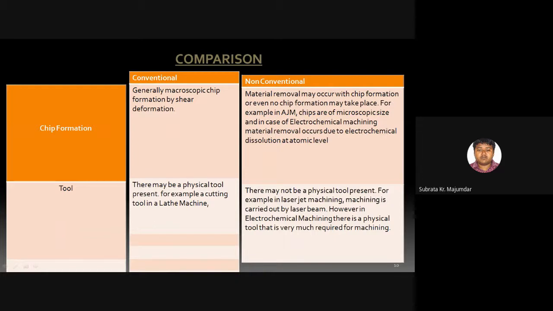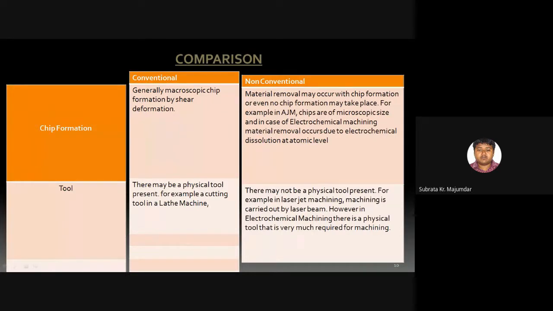But whenever we go with the non-conventional machining process, material removal may occur without chip formation, or even no chip formation may take place. For example, in AJM, abrasive jet machining, chips are microscopic in size. In case of electrochemical machining, material removal occurs due to electrochemical dissolution at the atomic level. Means somewhere chips can be generated, but somewhere they cannot.